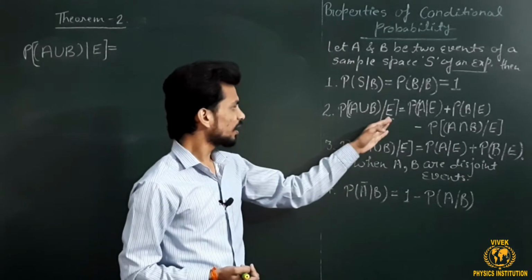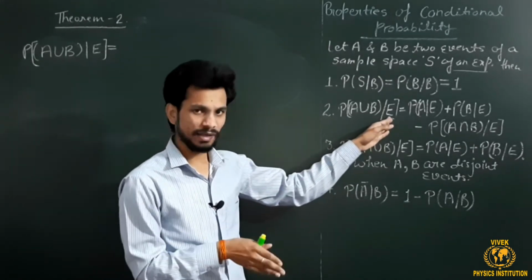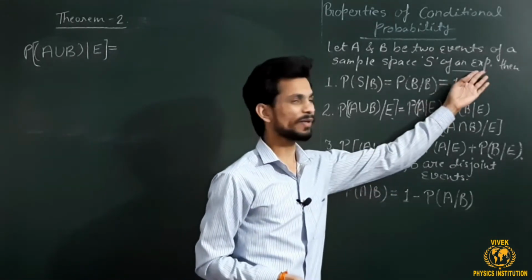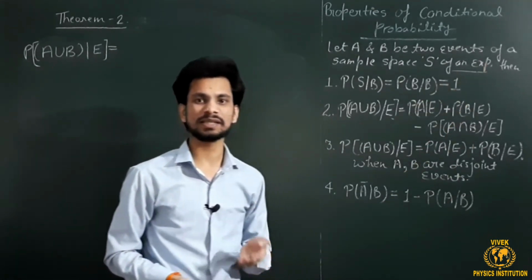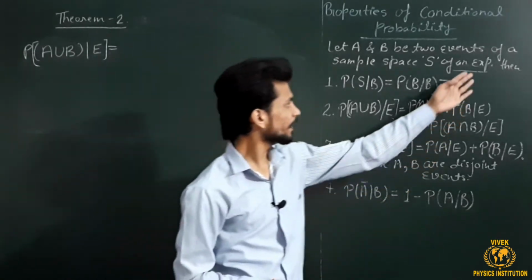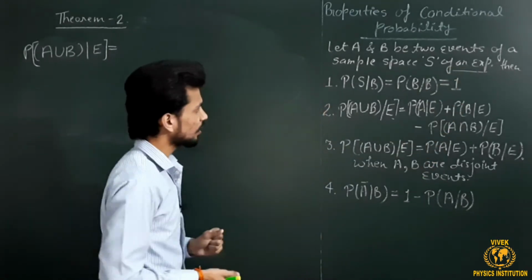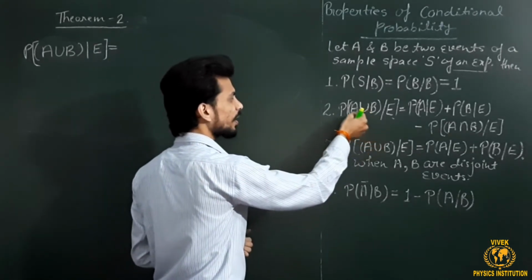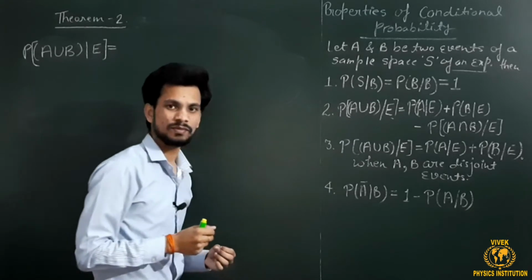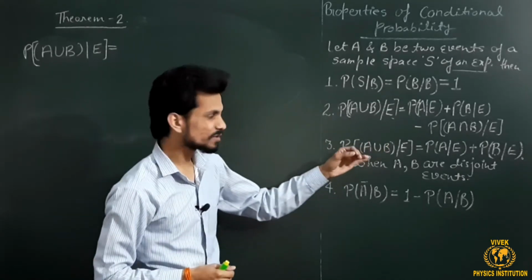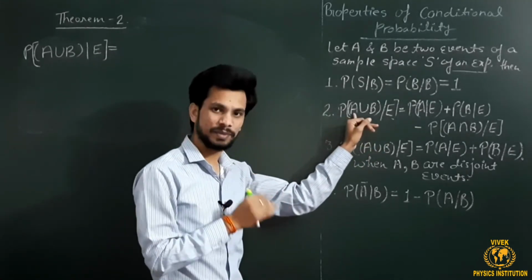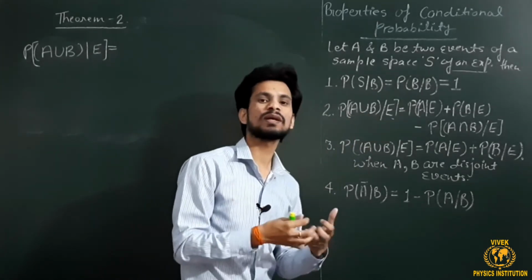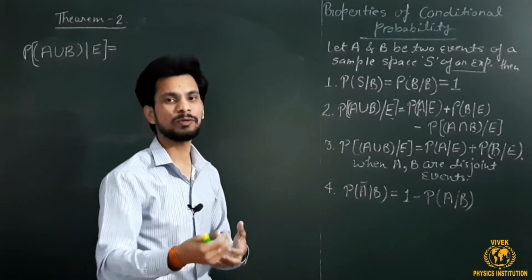E is also a random event related to this same experiment. So we have three events related to a particular experiment here. Intersection means the elements which are common in A as well as in B. Union means the elements which are either from A or from B.